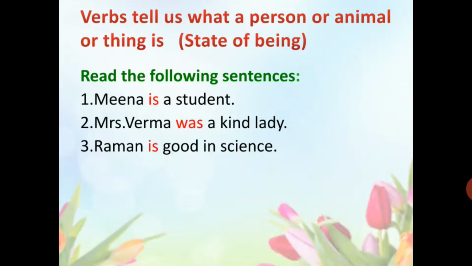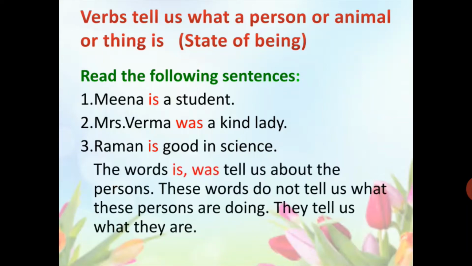Mrs. Verma was a kind lady. Raman is good in science. Here in these sentences, we can see the words is, was tell us about the persons. These words are not telling us about the actions done by the persons. They simply tell us what they are. Means they are telling us about the state of being.